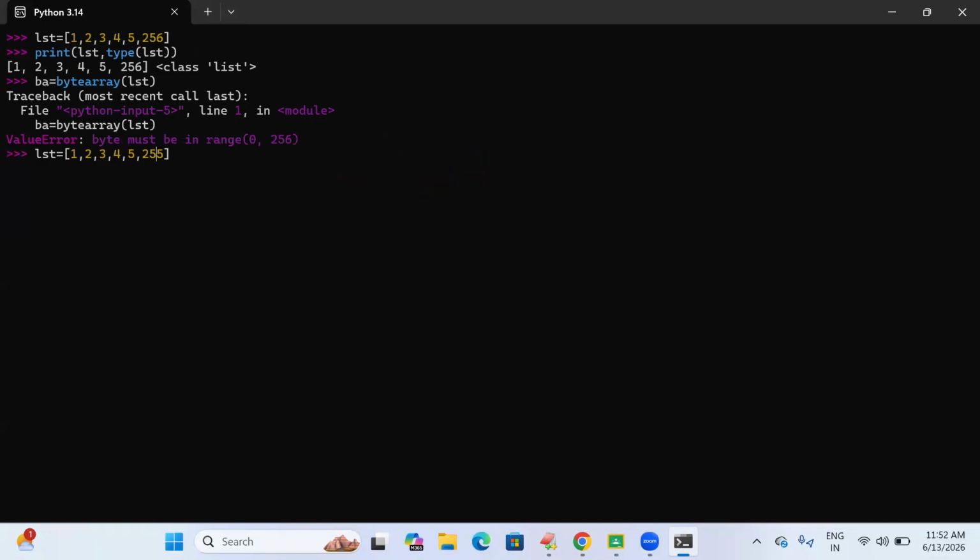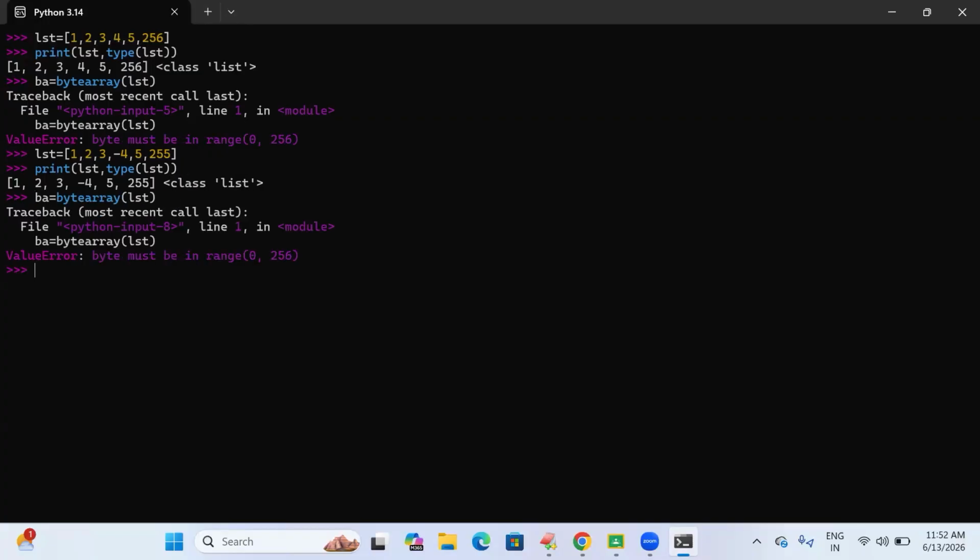Now I'm declaring 255 and I'm also declaring a negative value. Now I'm trying to print this list and its type. The list has printed and it comes under class list, right? Now I'm trying to convert this list into byte array. We got the same error, ValueError. The range is 0 to 256, and we have taken -4 here, so the negative range is also not accepted. Now I'm taking values within the range and trying to print the list and its type. This is the list and it comes under the list class.